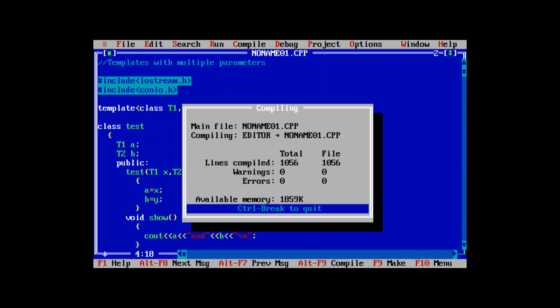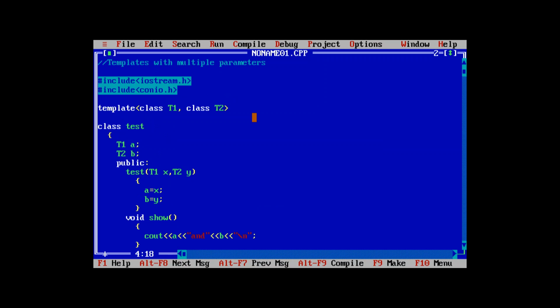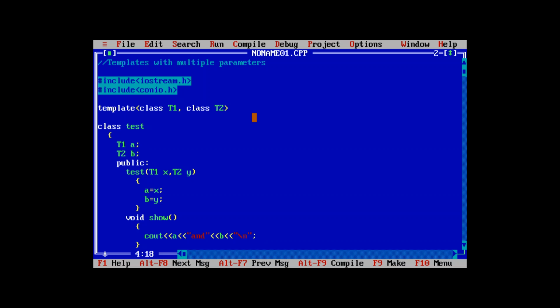Now if I compile, there will be a success. If I execute, these are the two values printed, 1.23 and 123 and 100 and W. There is no space between these. Now let's add a space.